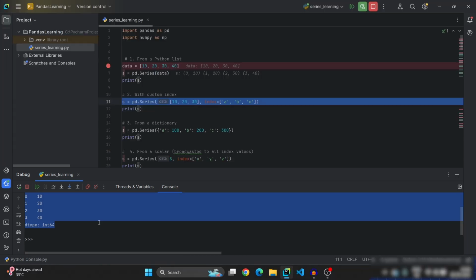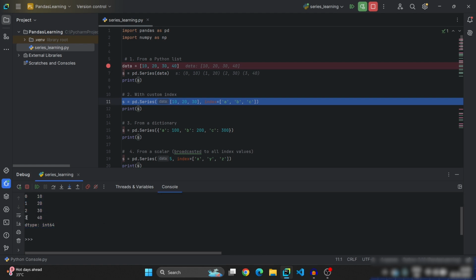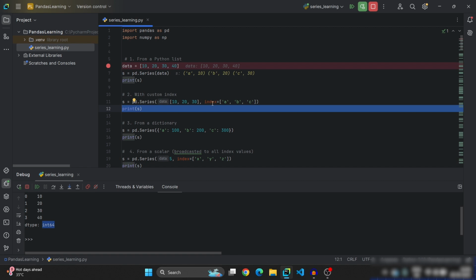Series is nothing but a single column in an Excel sheet with indices like index values 0, 1, 2, 3. So here the data type indicates that all the values of the series are of int64 format. Okay, now we can find indices like 0, 1, 2, 3. For example, if you want to assign indices like A, B, C, D, then while creating the series, you need to mention index equal to ABC so that the indices 0, 1, 2 will be replaced with ABC.